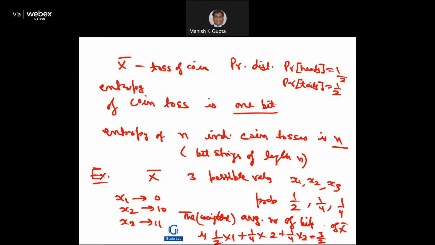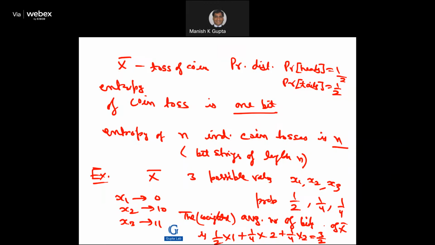This is another interesting result. Suppose X bar is a discrete random variable with 3 possible values, x1, x2, x3, and the corresponding probabilities are 1/2, 1/4, 1/4.